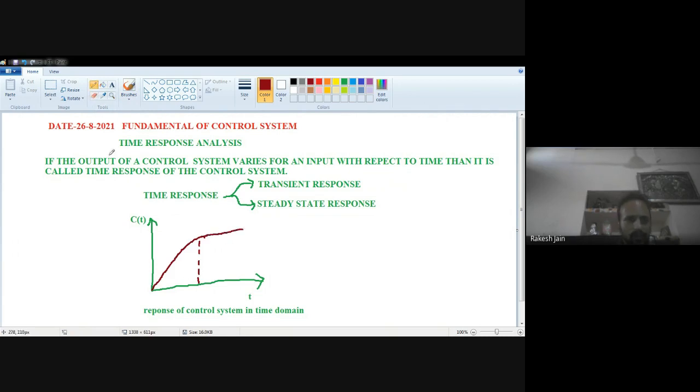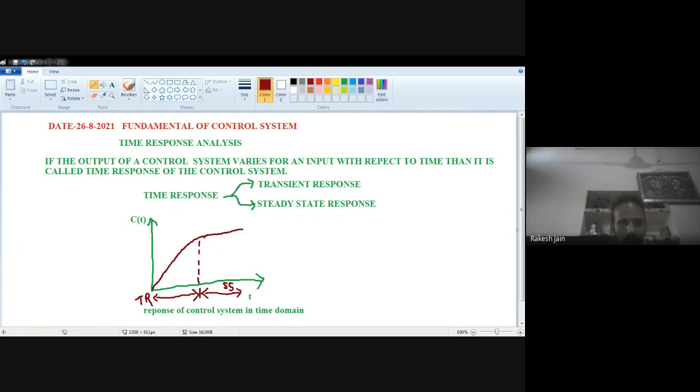So this is a part of the transient response, which I just write down as TR to help you understand, and this is a part of the steady state response.